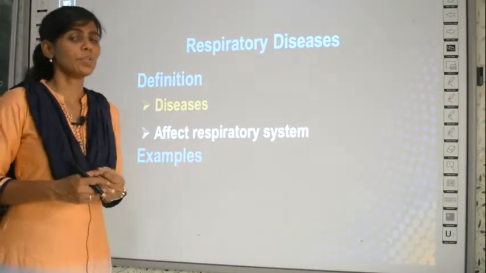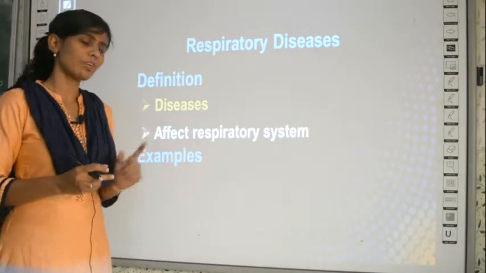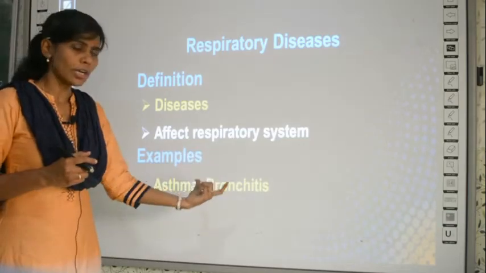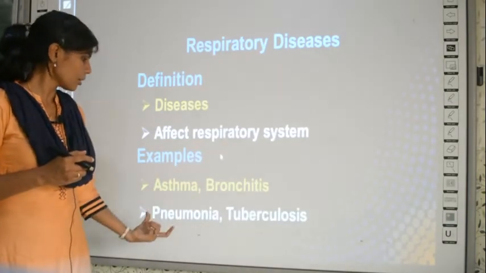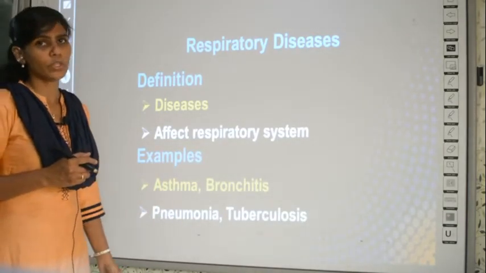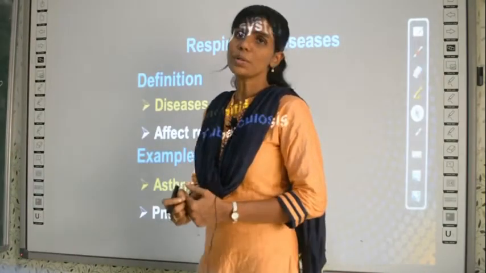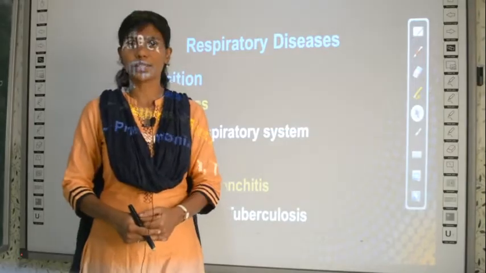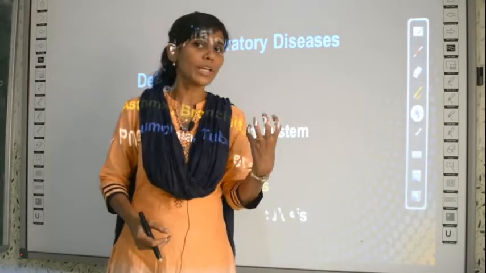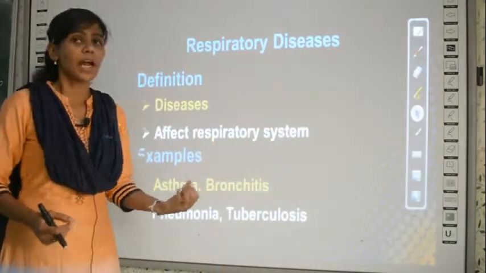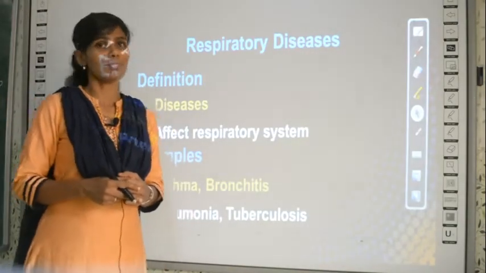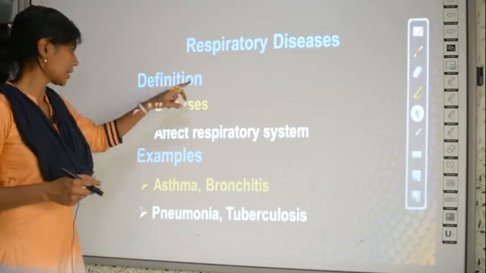In your textbook, there are 4 examples given for respiratory diseases. What are they? Asthma, bronchitis, tuberculosis and pneumonia. About these 4 diseases you are going to learn in detail in today's class: what the symptoms are, when these diseases are caused, and how you will know that you have these diseases.